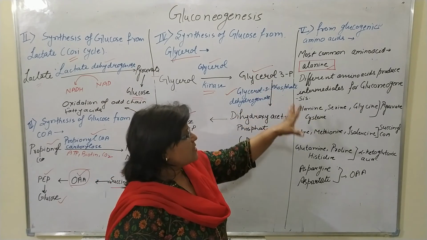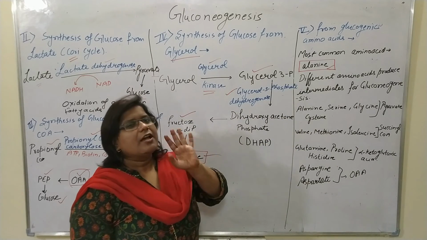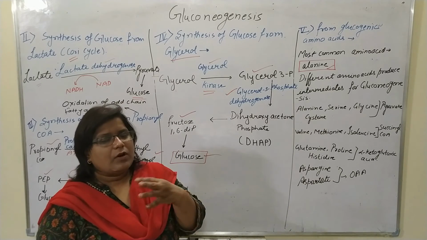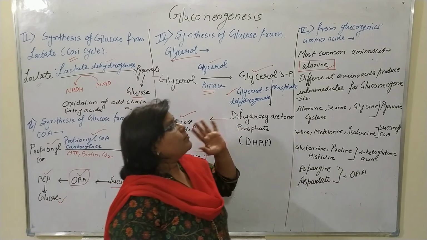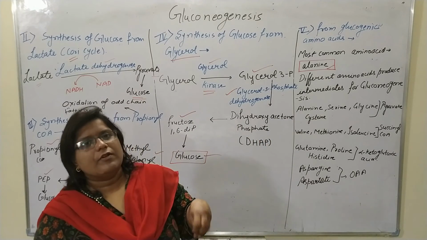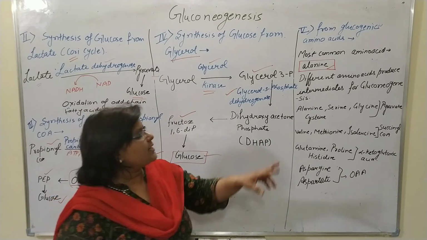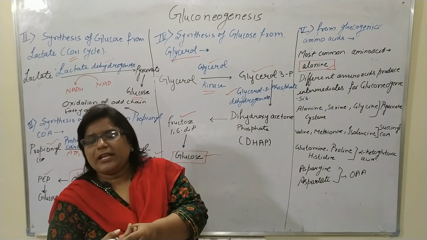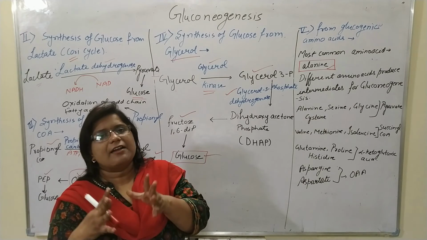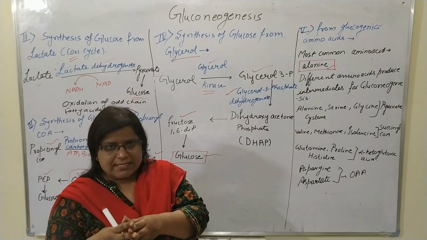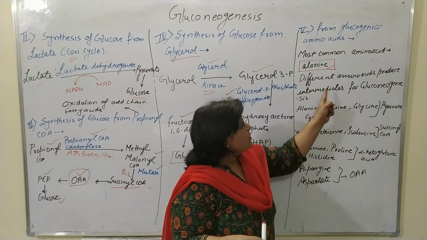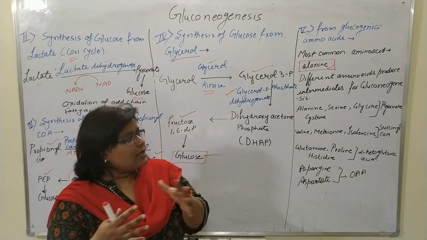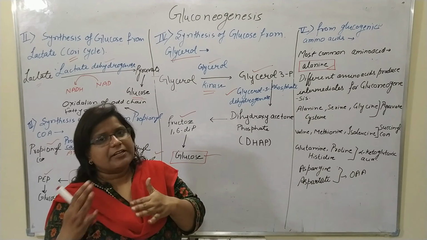I have discussed the glycogenic amino acids only a little bit because they are not that important. From an MCQ point of view, they can ask only one or two questions. The most common amino acid involved in the synthesis of glucose is alanine. Different amino acids are metabolized and produce particular intermediates, and these intermediates are very important for gluconeogenesis. I have written here that different amino acids produce different intermediates for gluconeogenesis.